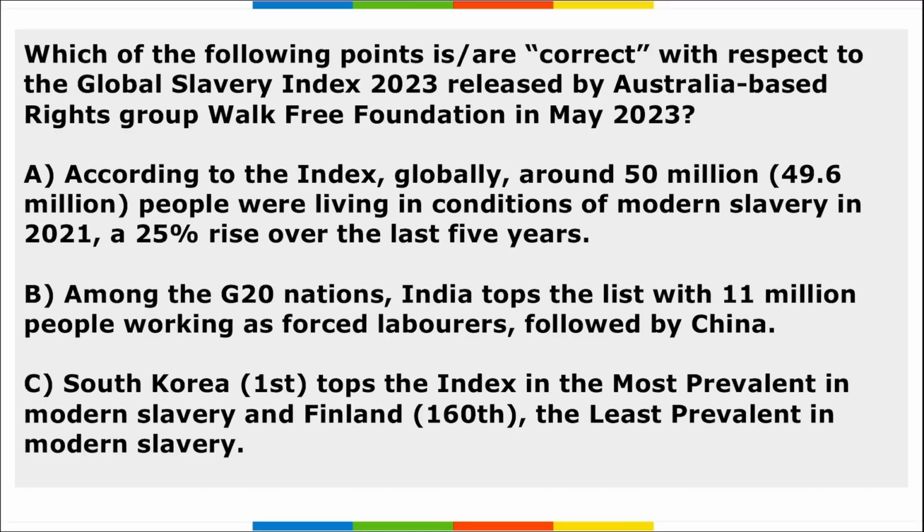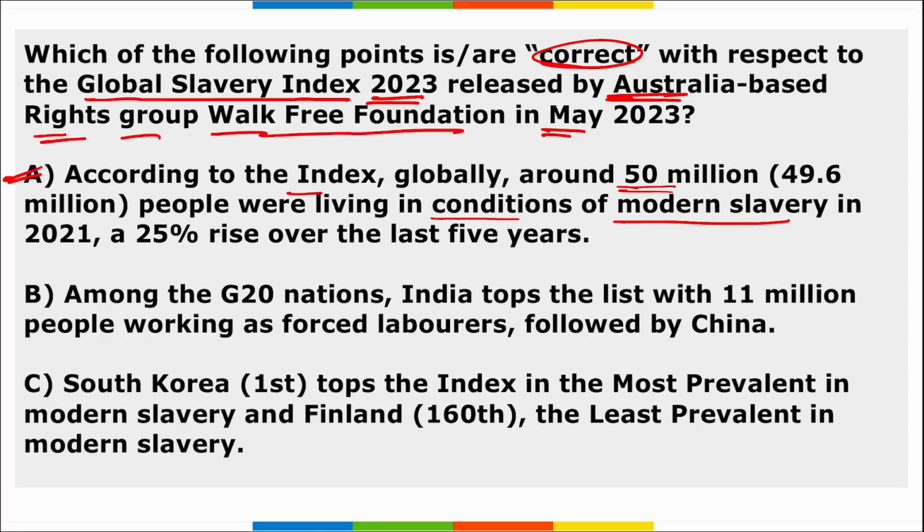Next, which among the following is correct with respect to the Global Slavery Index 2023 released by the Australia-based rights group Walk Free Foundation in May 2023? From here, if we look, option A is correct: according to the index, globally 50 million people were living in conditions of modern slavery in 2021.